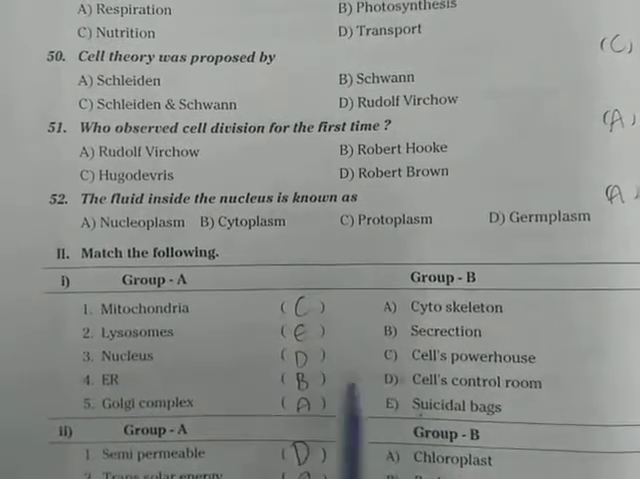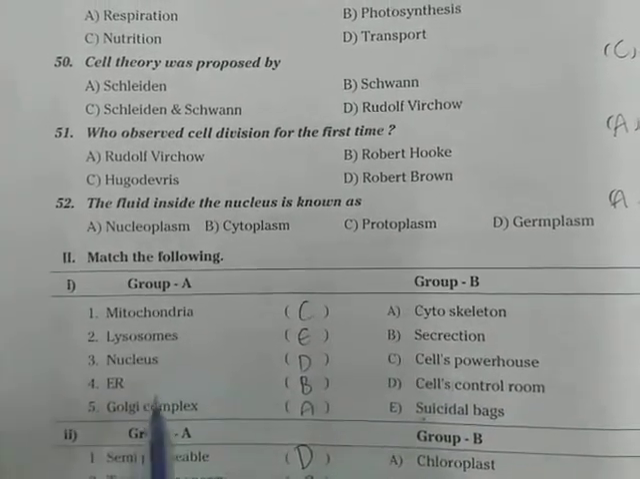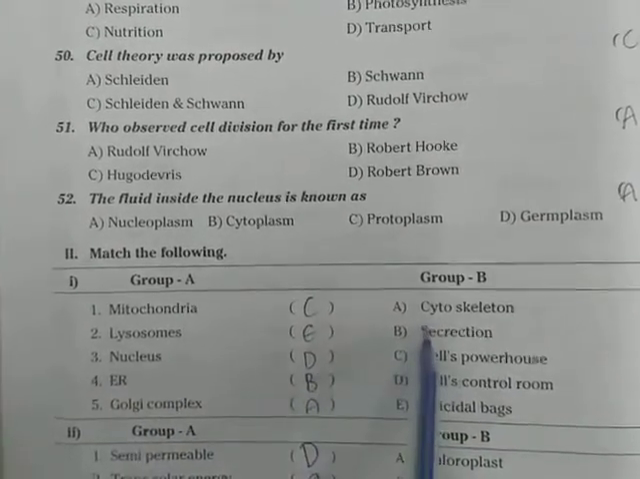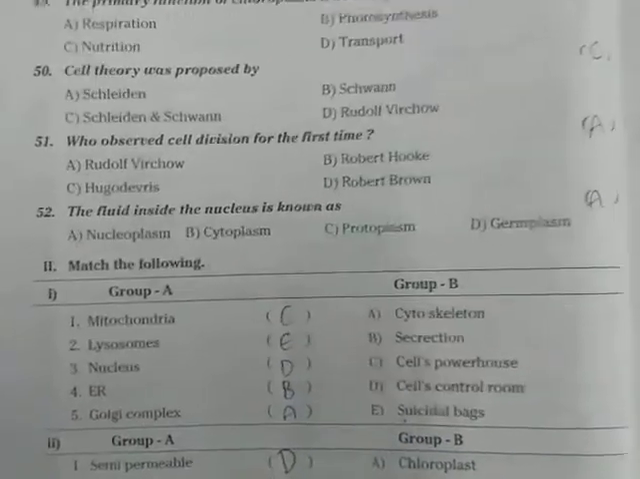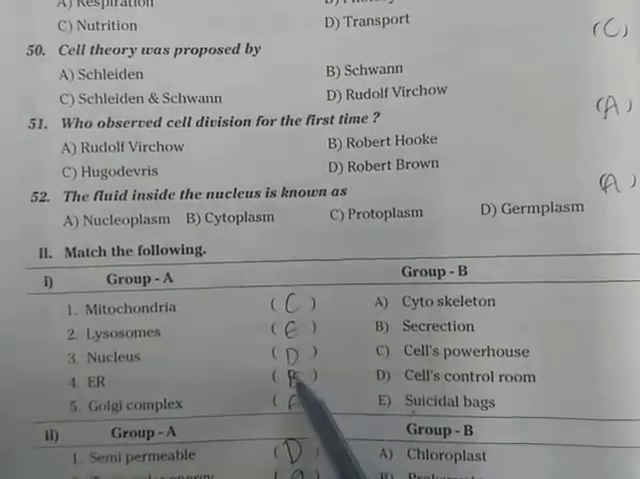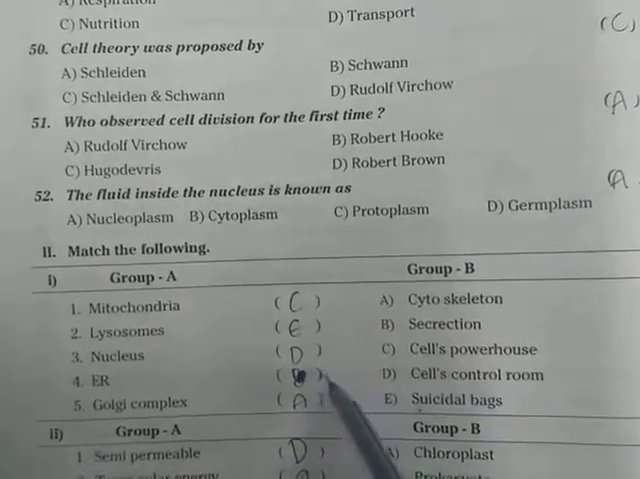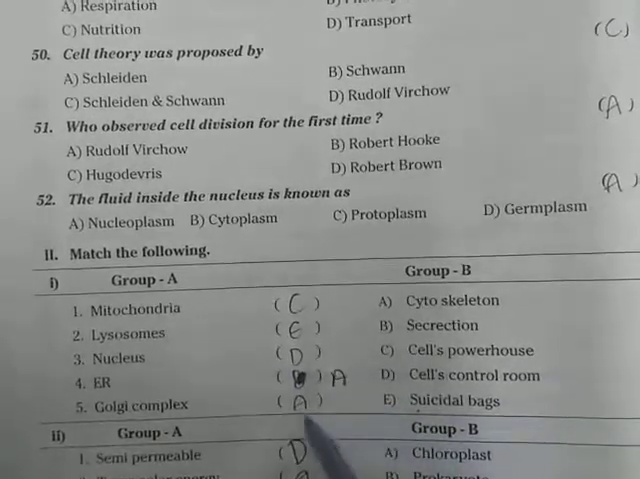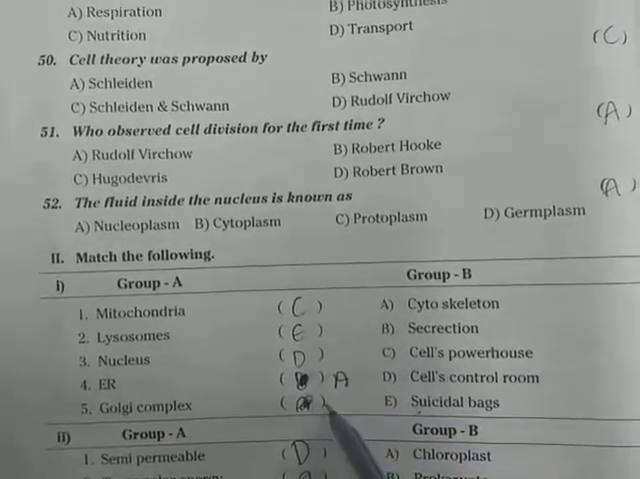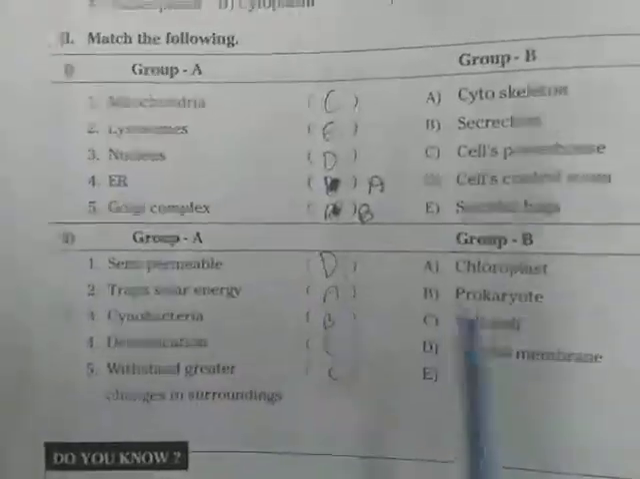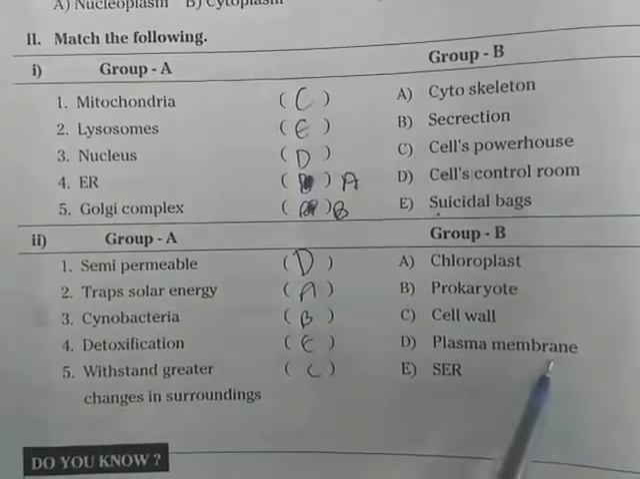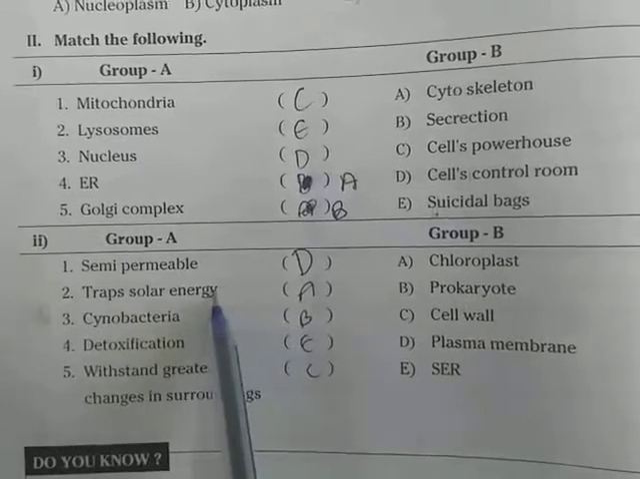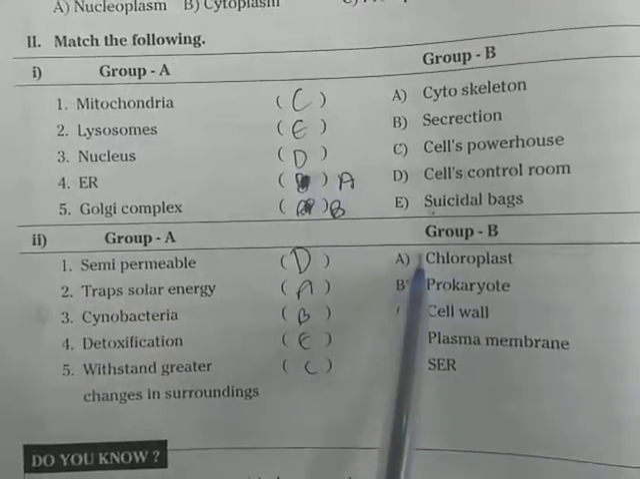Nucleus, cell's control room. Endoplasmic reticulum, secretion. Endoplasmic reticulum is also called as cytoskeleton. A. Next, Golgi complex. It participates in secretion of materials. Let us see. Next one. Semi-permeable membrane, plasma membrane. Traps of solar energy, chloroplast traps solar energy.